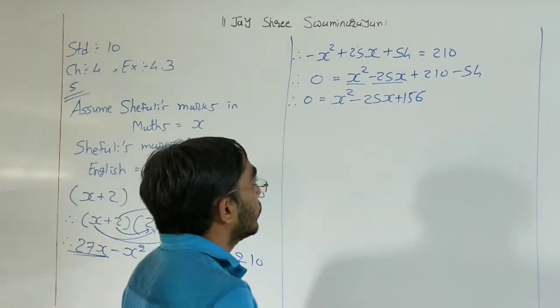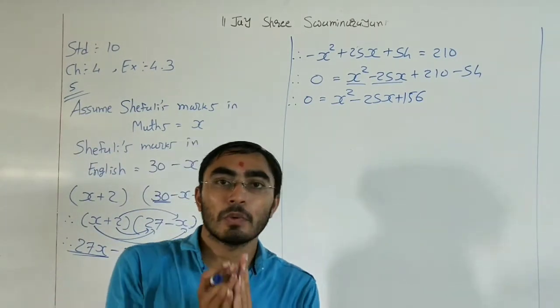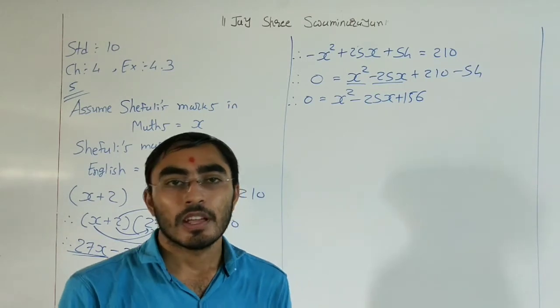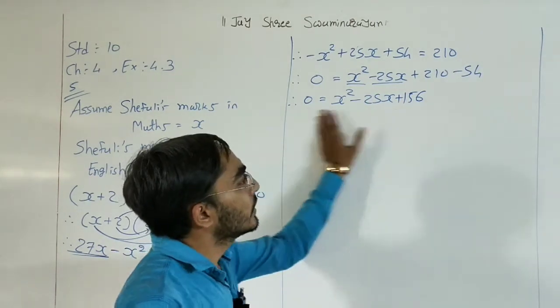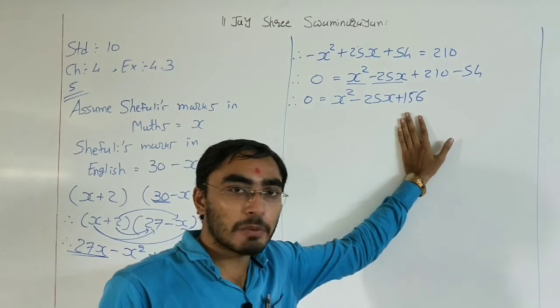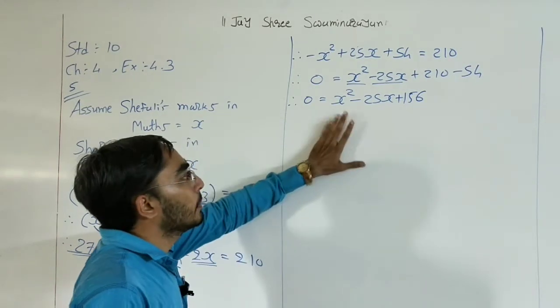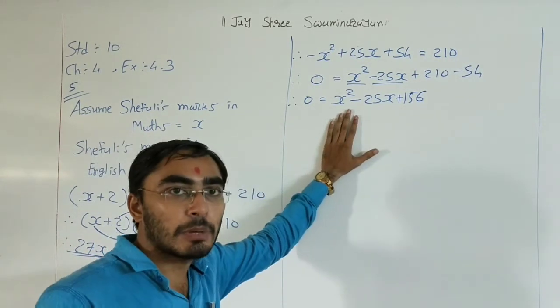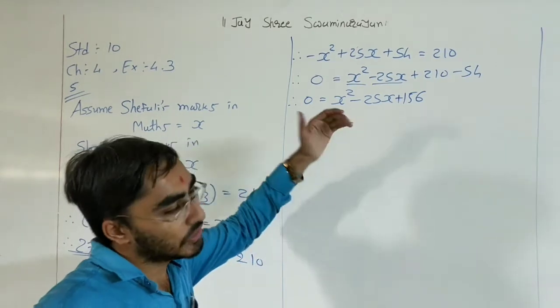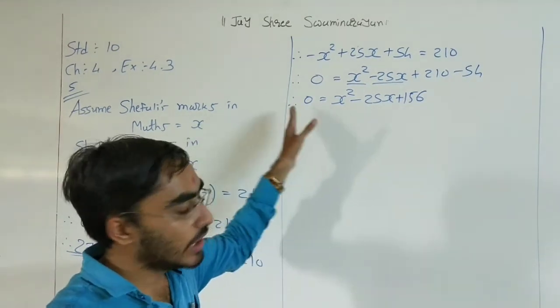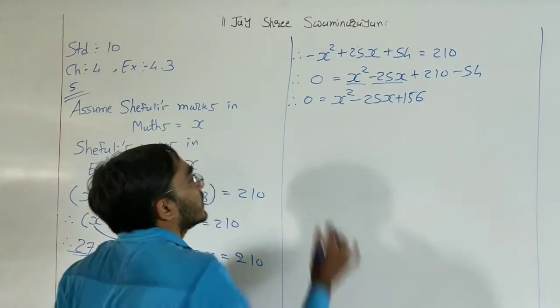Now in this question we are going with the quadratic formula. Our standard form of the quadratic equation is ready. So we need to compare this equation with ax square plus bx plus c is equal to 0. Otherwise you can directly write the values of a, b and c.